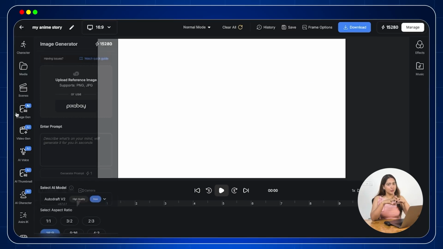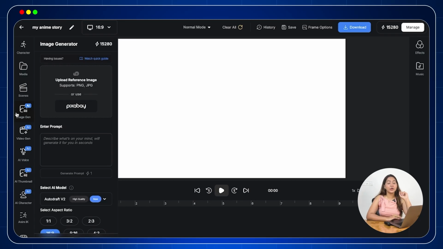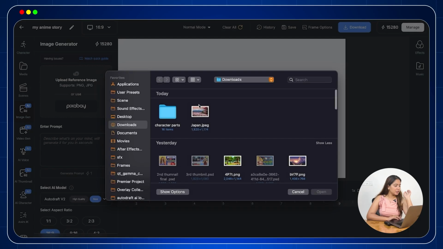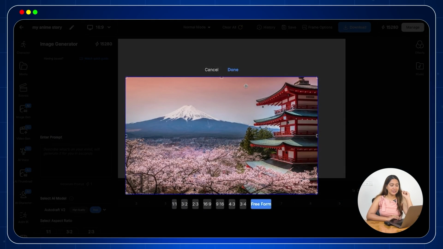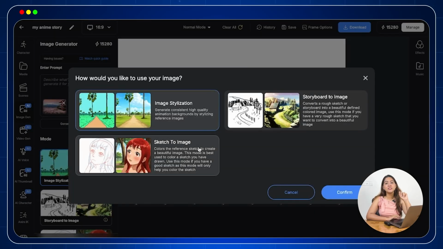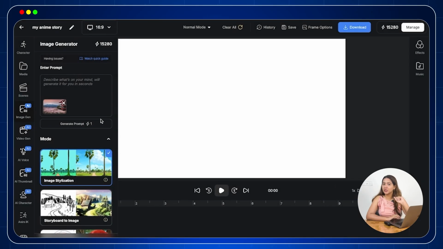Now, let us move on to image generation. First, we will generate our background. For that, we will save a reference image from internet beforehand and simply import it. Here, I have taken a beautiful scenery from Japan. Next, we will select the ratio. I have chosen freeform. After that, we will select image stylization and generate the prompt.